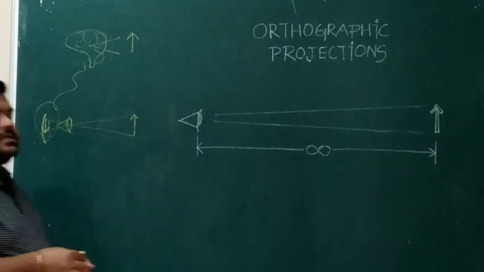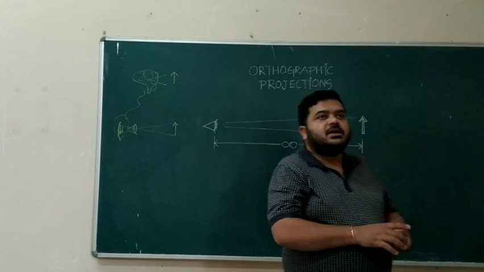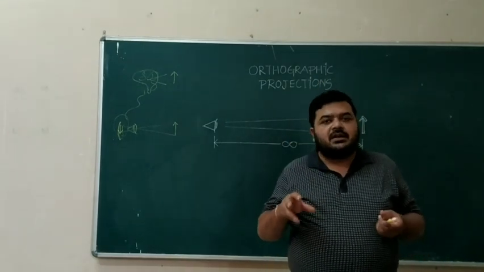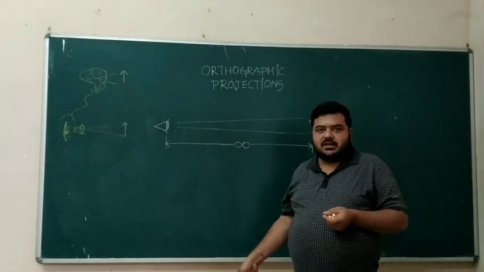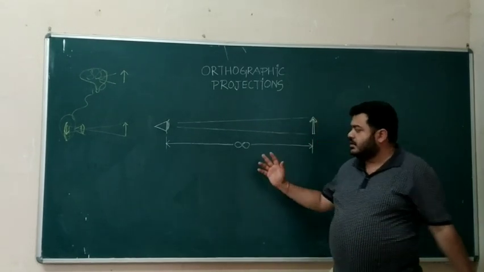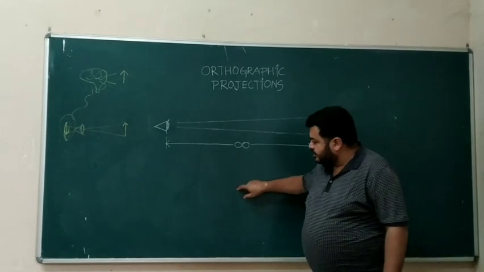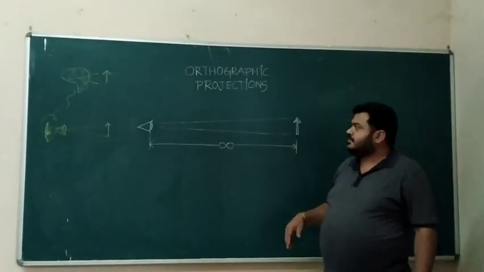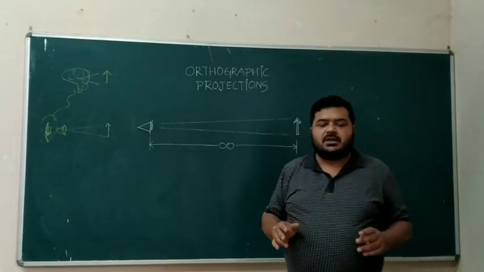Similarly, the pictures which we see in movie theaters, movie halls, are also projected on a screen. It is similar to projecting a torch on a wall. Suppose you are projecting a torch and you are making some figures with your hand, such that there is a shadow imprint of your hand on the wall. That is a projection. So everything that we see is basically projection.